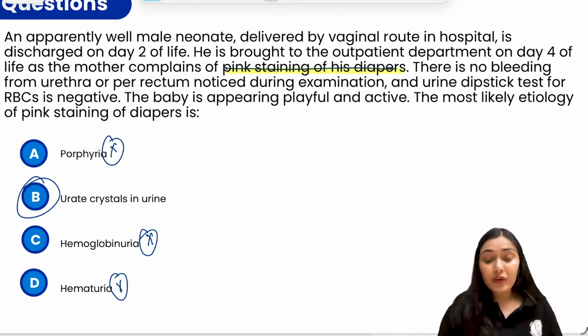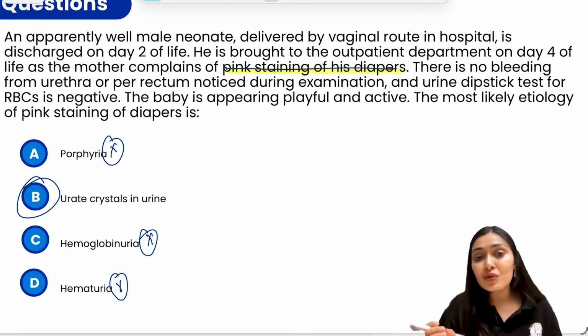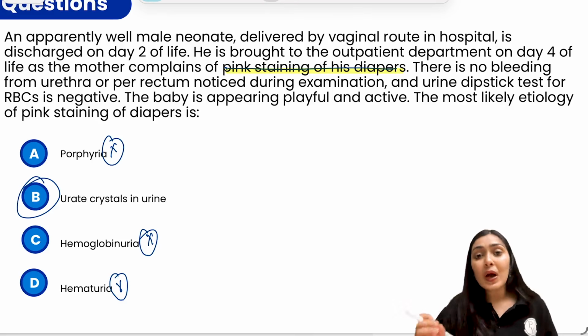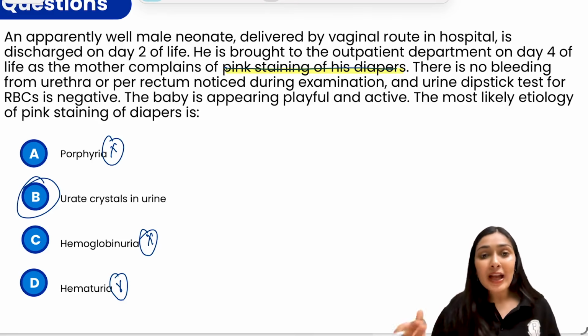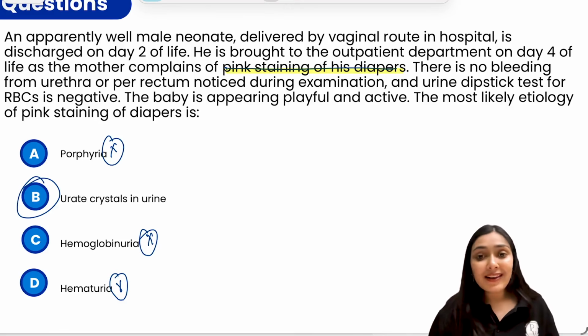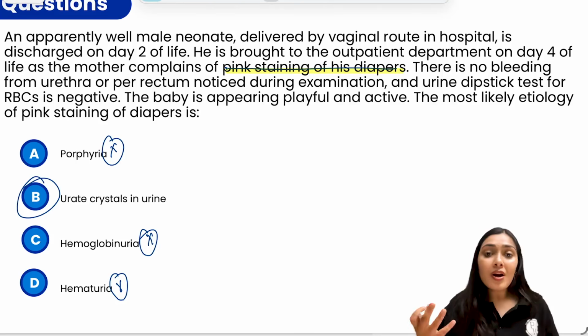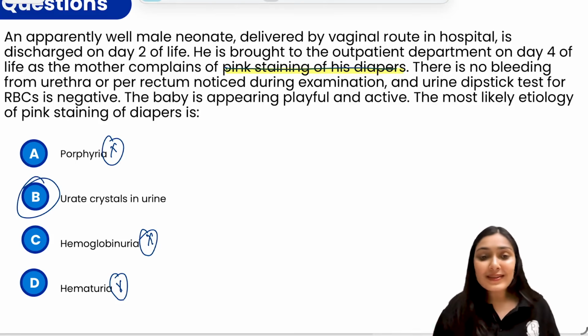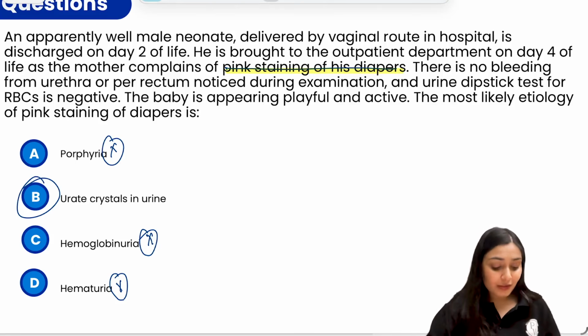The typical answer over here is that it is a benign condition. There are just urate crystals in the urine. You counsel the mother that as a child grows, milk supply improves, the baby is well hydrated, the kidneys mature, you're no longer going to see these urate clusters or pink staining of the diapers.